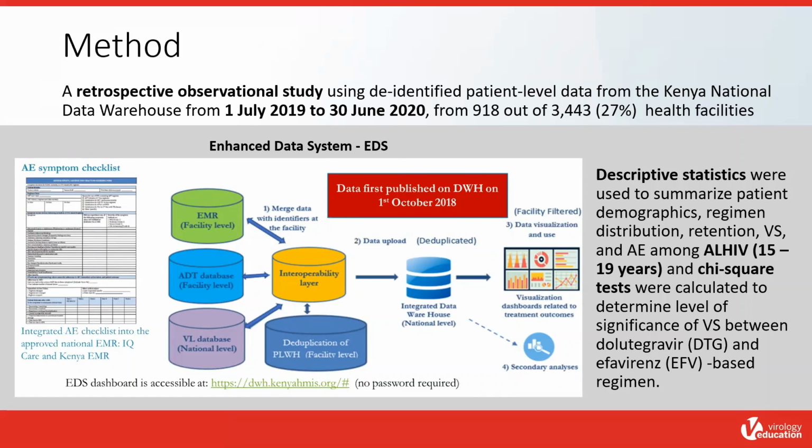Descriptive statistics were used to summarize patient demographics, regimen distribution, retention, viral suppression, and adverse events among adolescents 15 to 19 years of age. And chi-square tests were calculated to determine the level of significance of viral suppression between dolutegravir and the Adherence-based regimen.